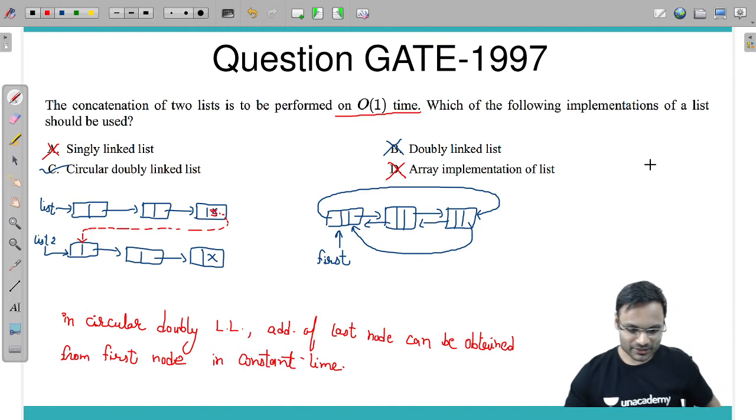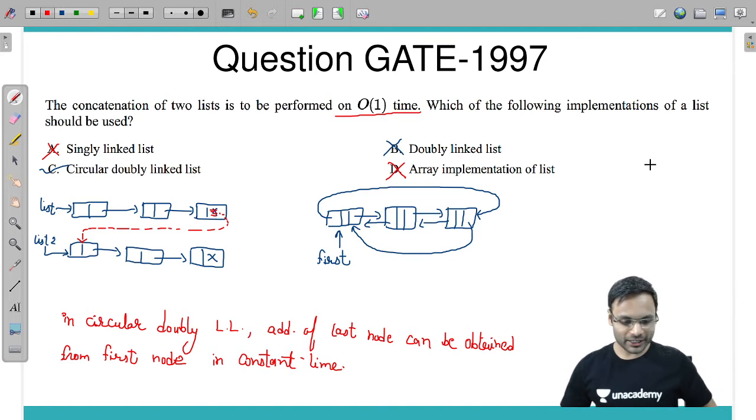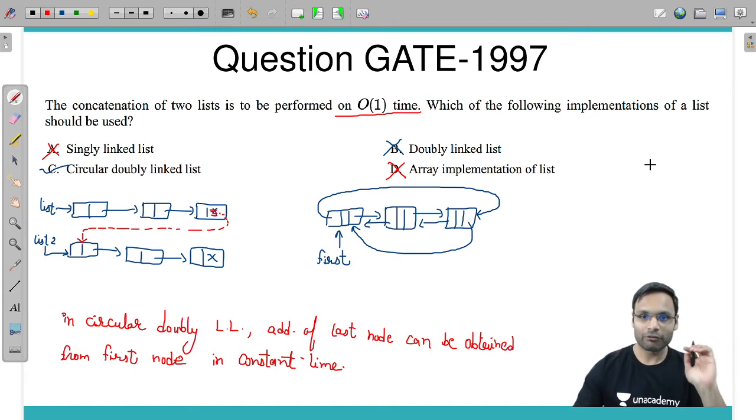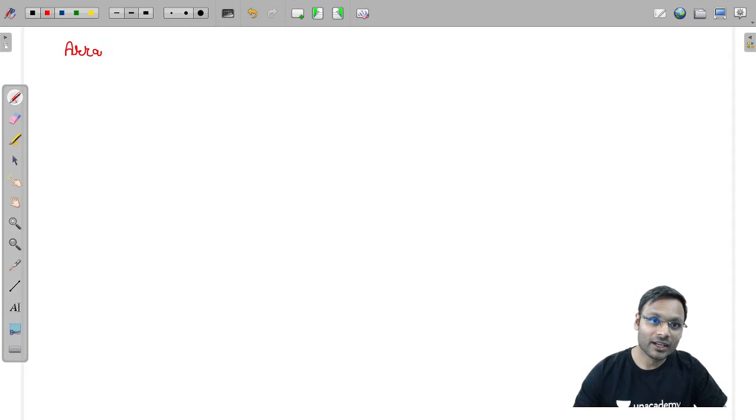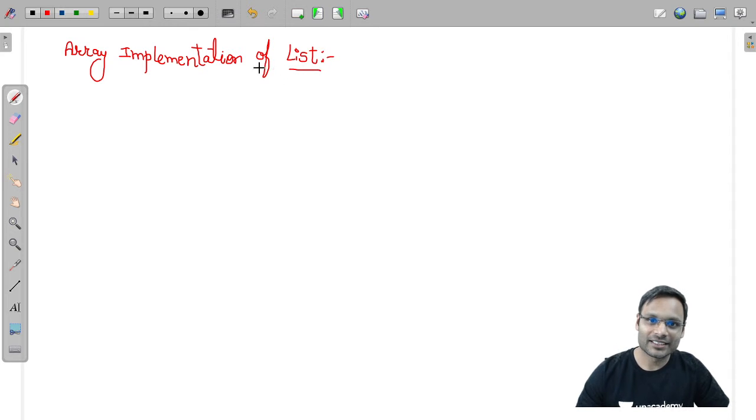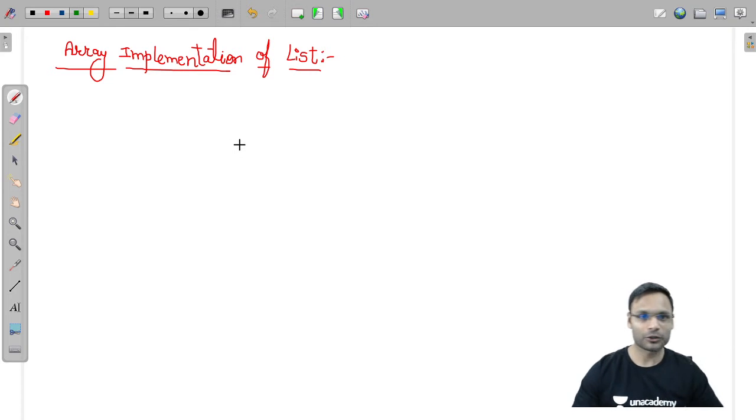Okay, there is a question. Sir, what is option D? Can you give a rough idea? Okay, fine. Let me explain the array implementation of list. You don't know it? Okay, no problem. I will teach you the array implementation of list. Will that be fine? What will I get in return? 2 marks extra in the GATE exam if such a question is asked.